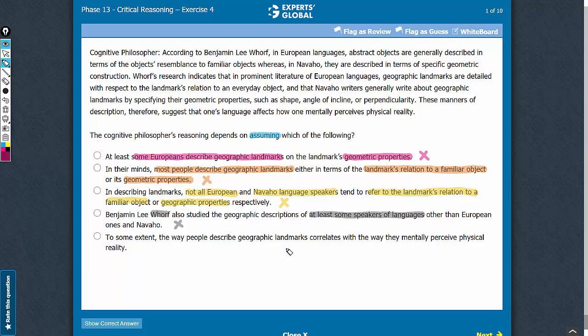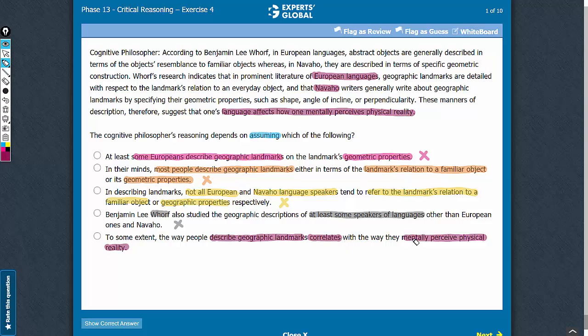Answer choice E. This answer choice says that the description of geographic landmarks is correlated with the mental perception of physical reality. The argument mentions that the description of geographic landmarks is different in European languages and in Navajo. So basically the argument talks about a correlation between languages and description of geographic landmarks, whereas this answer choice talks about the correlation between the description of geographic landmarks and mental perception of physical reality. So taking these two pieces of correlation together, it can be suggested that language affects how one mentally perceives physical reality. So in other words, this answer choice fills the missing link and strengthens the conclusion.